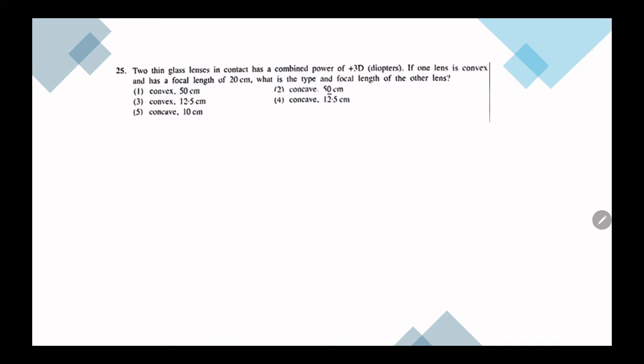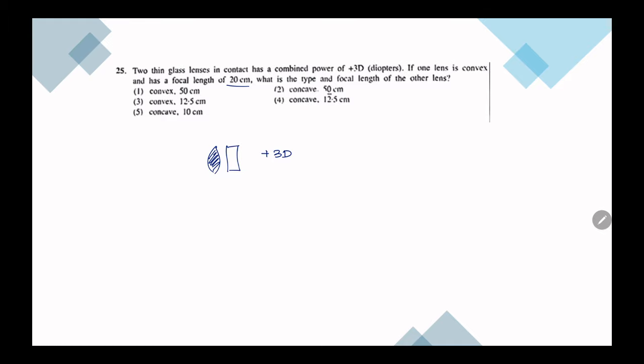Two thin glass lenses in contact have a combined power of 3 diopters. If one lens is convex and has focal length 20 centimeters, what is the type and focal length of the other? So we have two lenses. We know one of the lenses is convex. We don't know what the other lens is. But the combined power is 3 diopters.